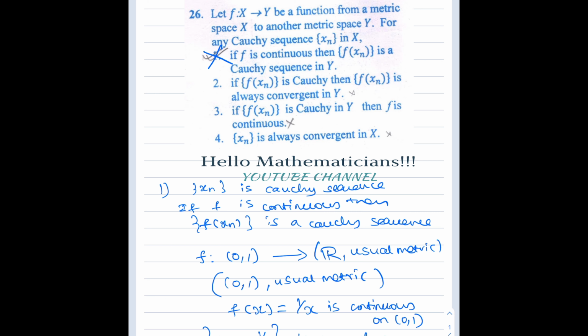A Cauchy sequence is always convergent only if the codomain Y is a complete metric space. So if we take a metric space which is not complete as Y, then we can construct a counterexample for option 2. So the second option is also false.